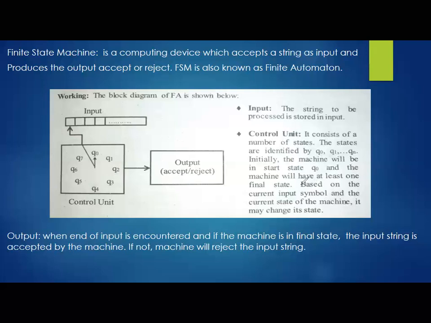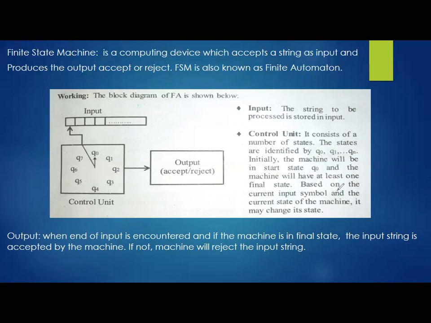Without a final state, we cannot proceed. At least one final state is a must. Remember this. If you are designing an FSM with proper logic and you forget to mention the final state, you will get 0 marks. I repeat, you will get 0 marks. Final state is very, very important.